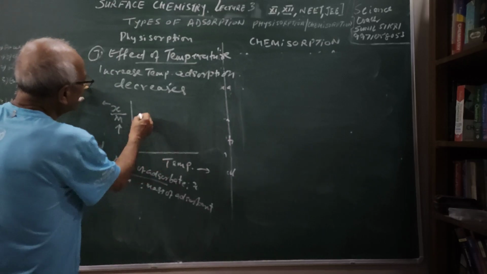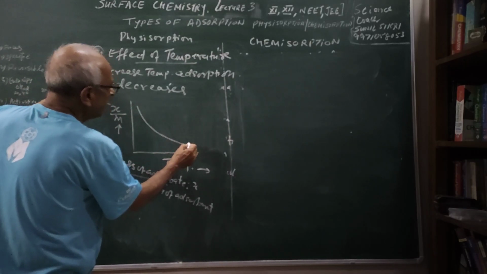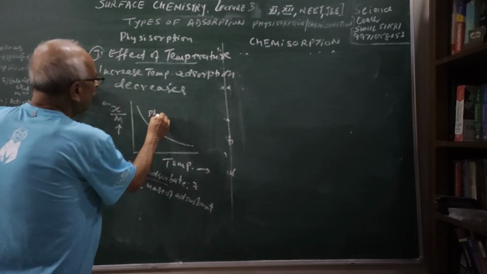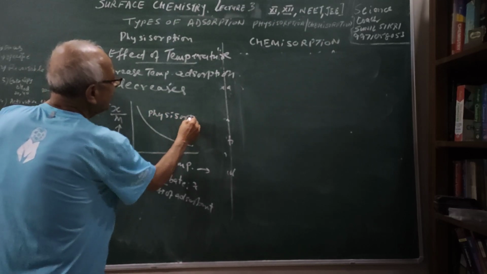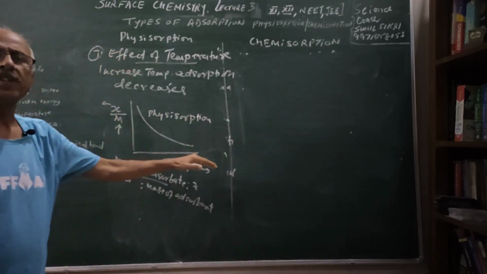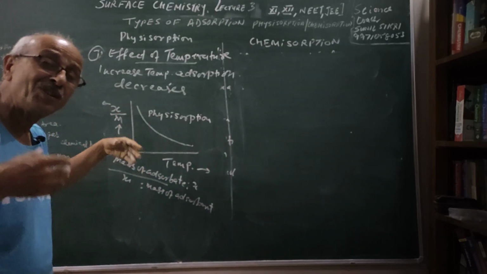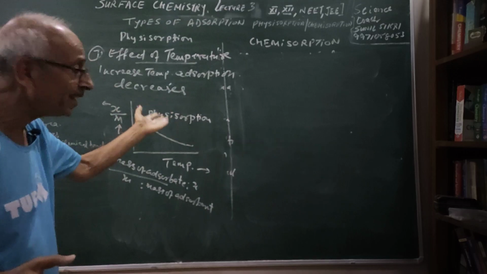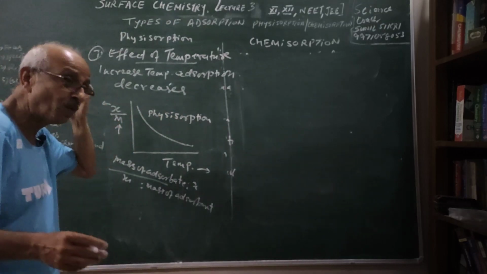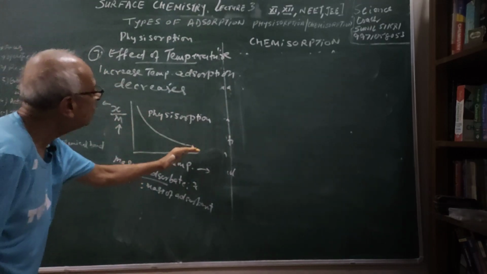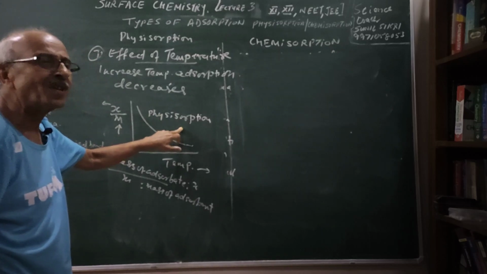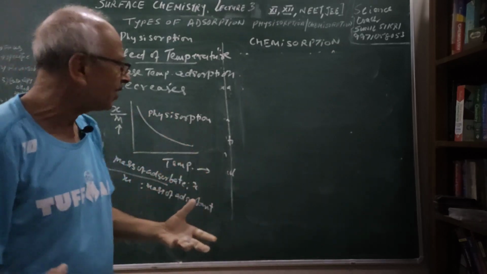So with increase in temperature, what will happen? Physisorption is going to decrease. This is for physisorption. This will decrease with temperature. Very important graph for exam, students. In JEE also, such types of graphs have been given in the form of isotherms, which we will tell you when we solve questions on this. So with increase in temperature, physisorption decreases because they are held by weak van der Waals forces.